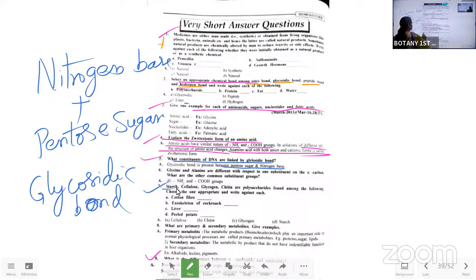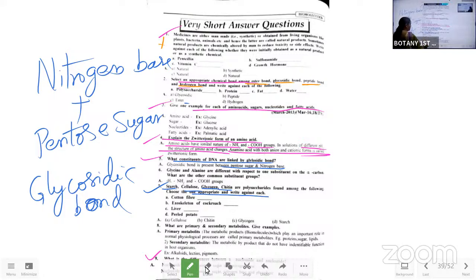Starch, glucose, glycogen, and chitin are polysaccharides found among the following. Choose one appropriate and write against each. Okay, so here they have given four questions in that. Which one is the starch? Which one is the glucose? Which one is the glycogen? That's the one we have to say.